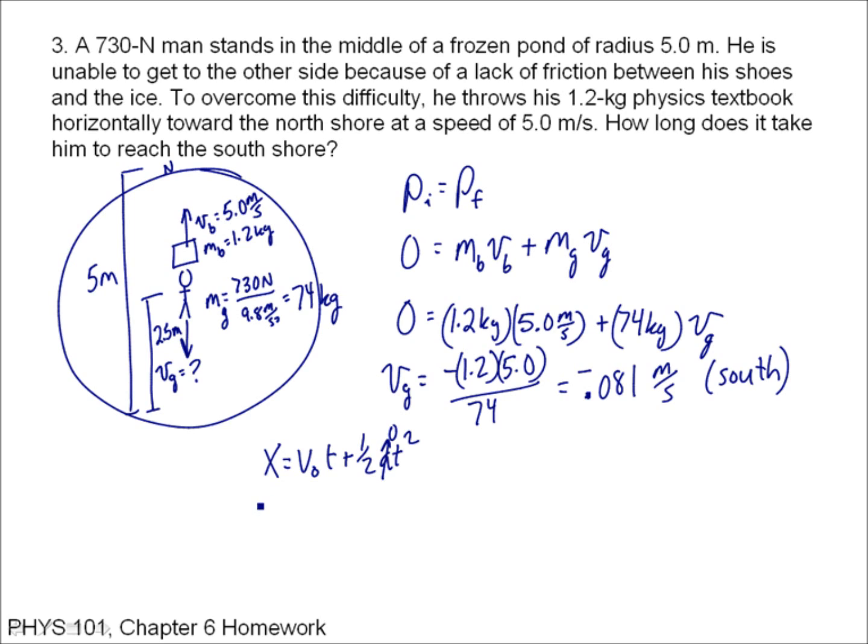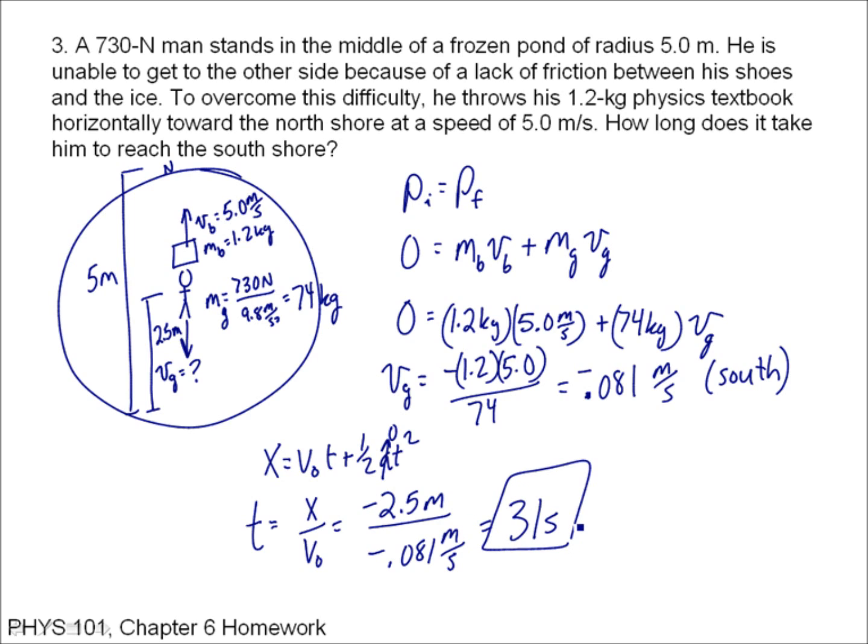I want to figure out the time, so t is equal to x over v naught, which is his constant speed, the vg. So that is x, which is minus 2.5 meters over minus 0.081 meters per second. The negatives cancel. It gives me 31 seconds. That's the answer.